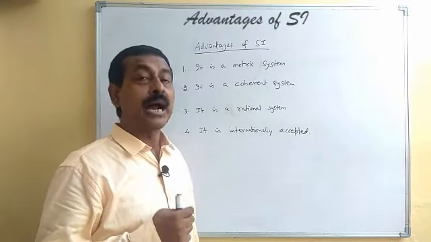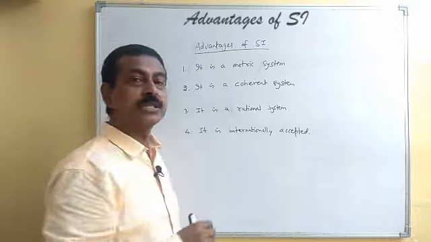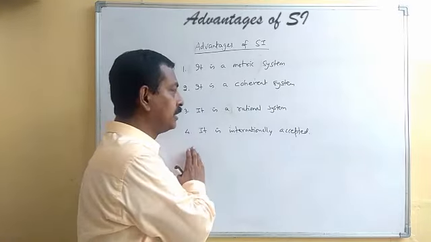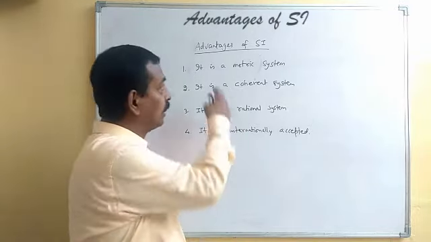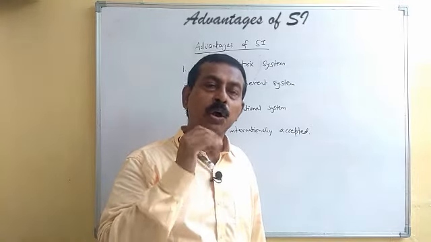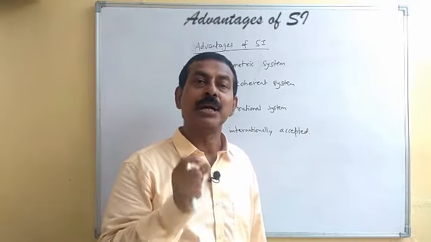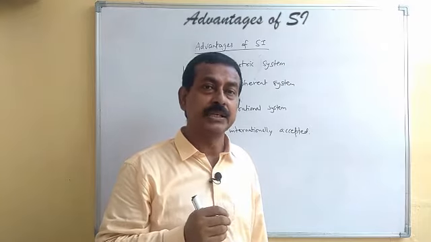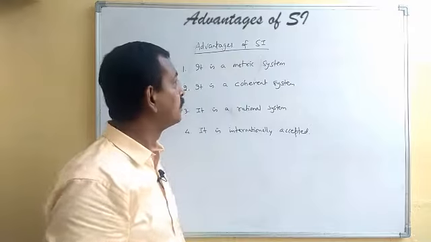Let's take what are the advantages of SI. First is that it is a metric system, it is coherent, it is rational, it is internationally accepted. So let's take one by one. It is a metric system. We have already discussed that here all units differ from their subunits or multiples by a factor of 10. So the conversion is very easy in the system. So this is your metric system.